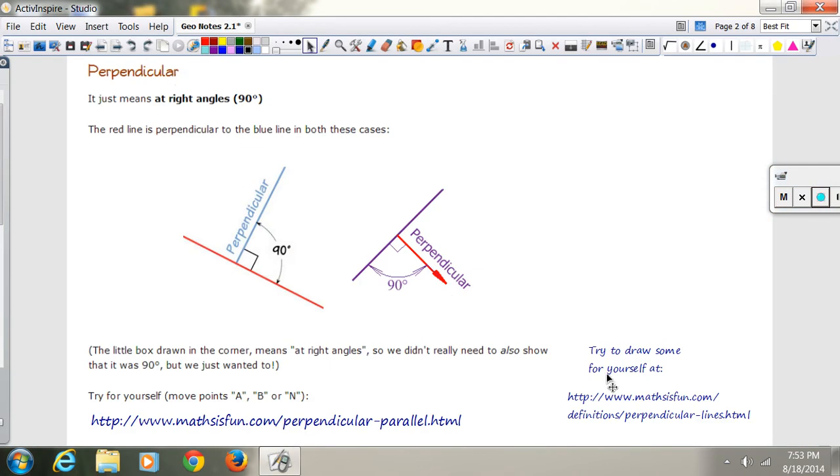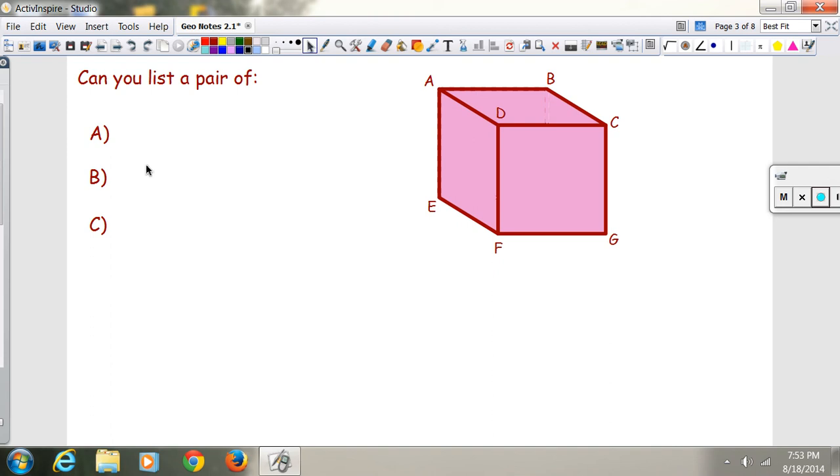All right, moving on. Again, if you need to pause it at any time, please do. Can you list a pair of skew lines? Okay, pause it, write down 2 skew lines, and turn it back on, and we'll see if you're right.